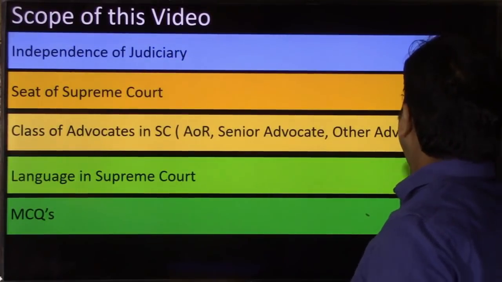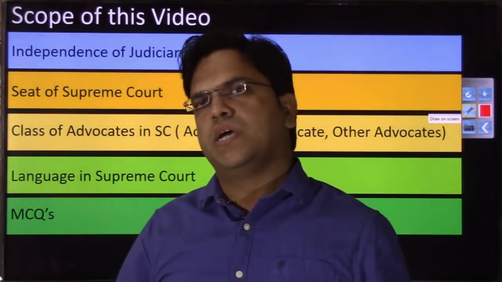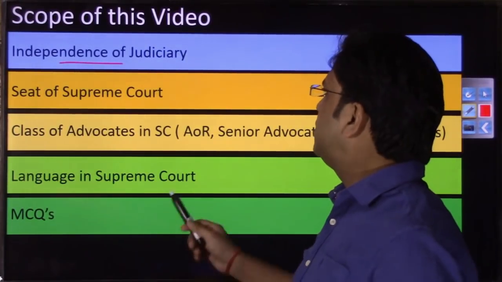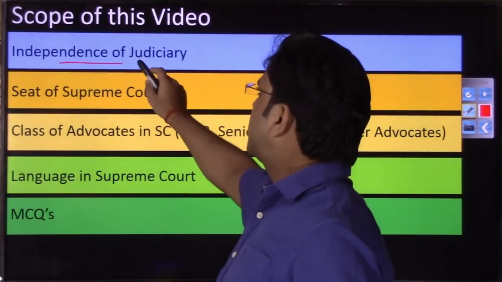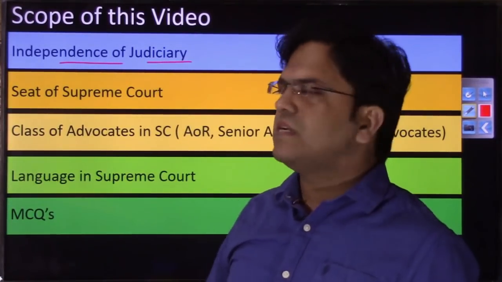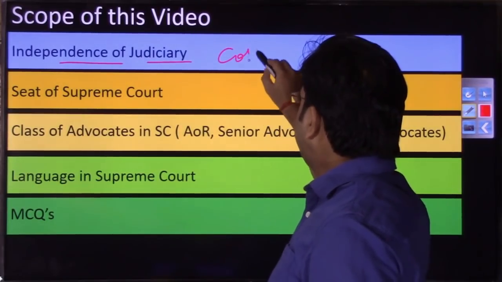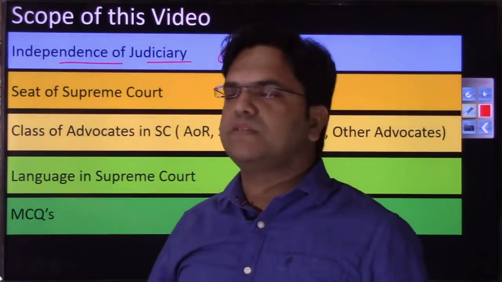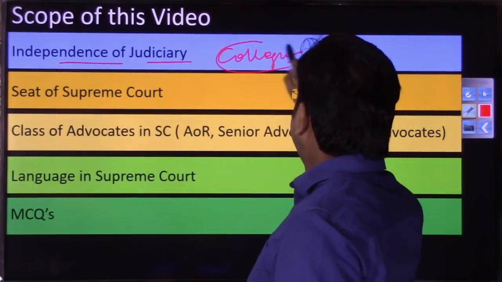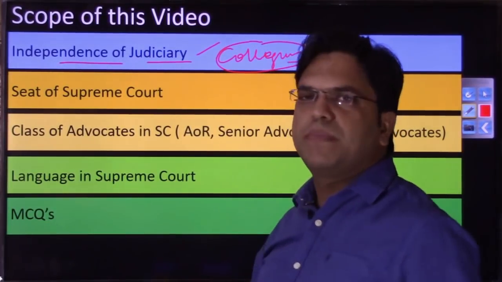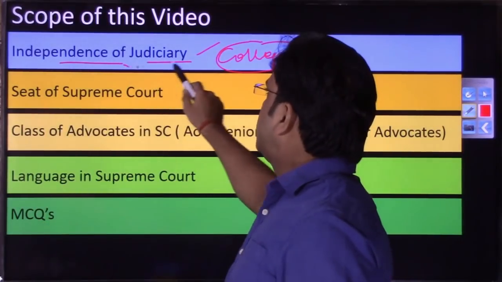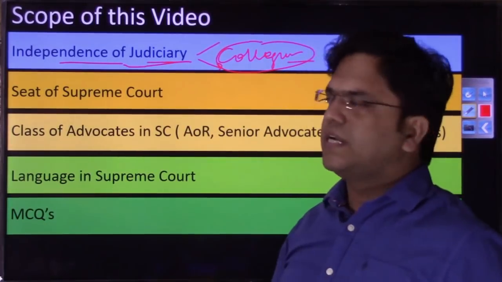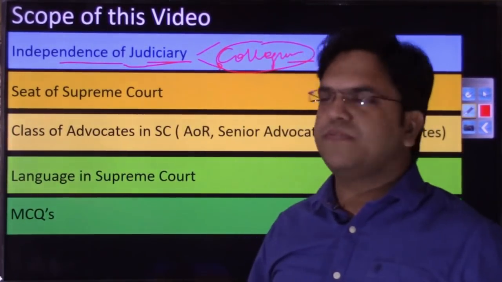So, what are the mechanisms mentioned in the Constitution that ensure independence of the judiciary? This is the first topic of this video. Thereafter, along with the constitutional mechanism, there are judicially evolved mechanisms as well. So the collegium system, which again ensures independence of the judiciary. This is not a constitutional mechanism, mind you, this is a judicially evolved process, right? So we'll see what the constitutional mechanisms are which ensure judicial independence from the executive and from the legislature, and what the judicially evolved processes are that again ensure the independence of the judiciary. So that will be the first vertical.